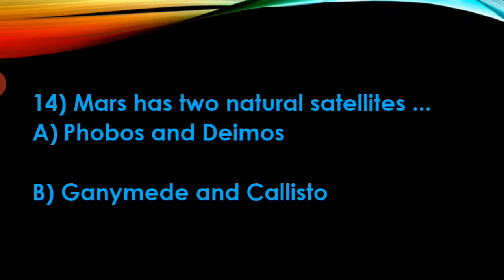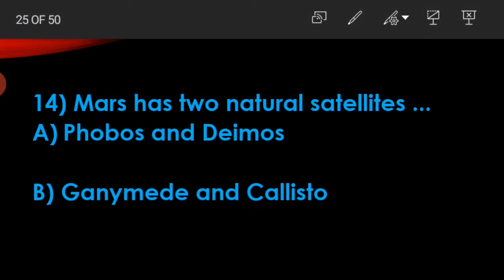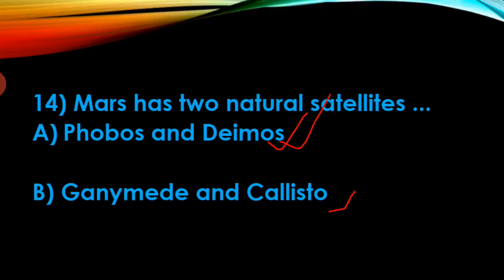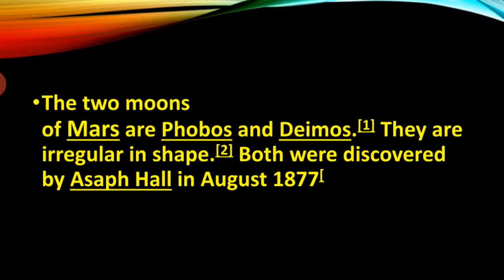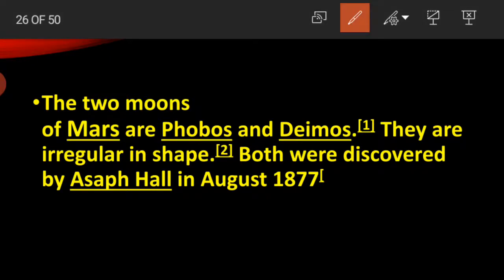Next question. Mars has two natural satellites. Option A, Phobos and Deimos. Option D, Ganymede and Callisto. The correct answer is Phobos and Deimos. The two moons of Mars are Phobos and Deimos. They are irregular in shape. Both were discovered by Asaph Hall in August 1877.